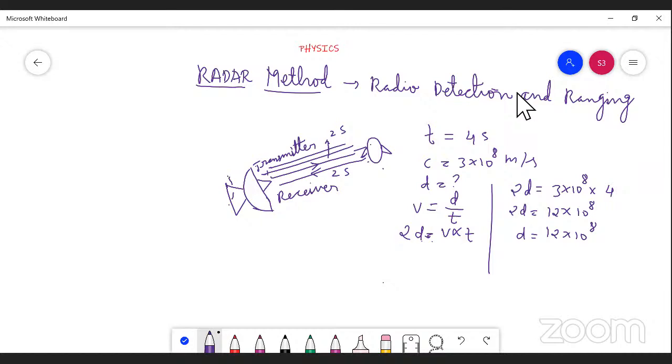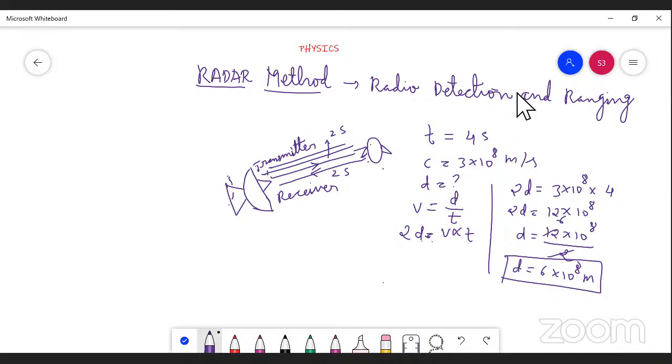So 12 into 10 to the power of 8. Okay. If this 2 comes from the left hand side to the right hand side, it is the denominator. So if we cancel this, what will we get here? 6. So d equal to 6 into 10 to the power of 8. The unit of distance is meter.